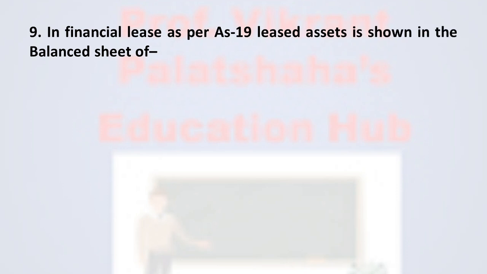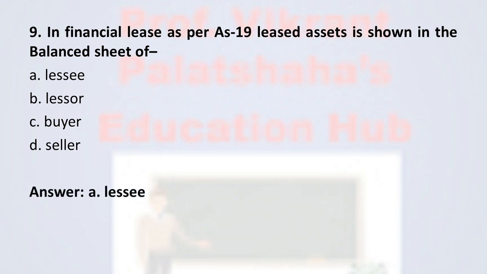Next question, question number 9. In financial lease, as per Accounting Standard number 19, leased asset is shown in the balance sheet of dash dash. Option A lessee, option B lessor, option C buyer, and option D seller. The correct answer for this question is option A, lessee. These leased assets are shown in the balance sheet of the lessee, who is the owner of the asset according to Accounting Standard number 19. Therefore, the correct option is option A, lessee.